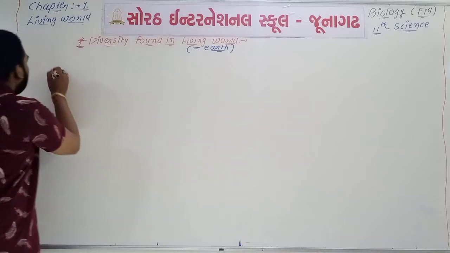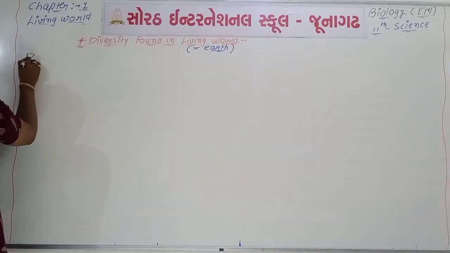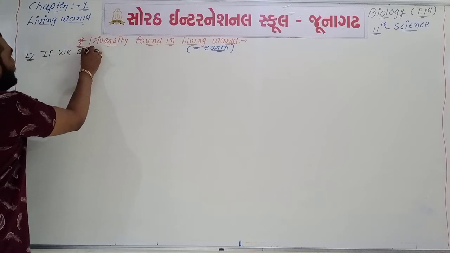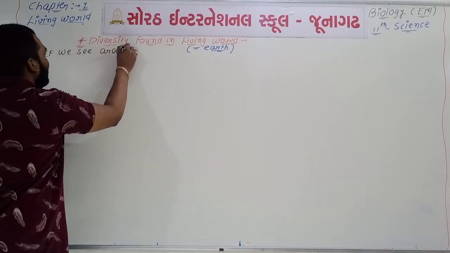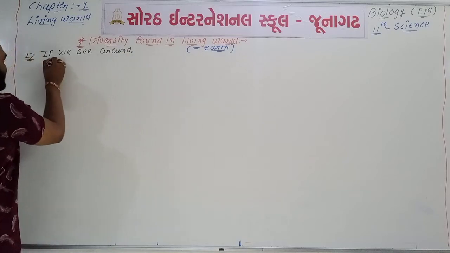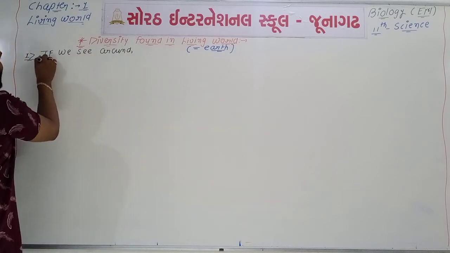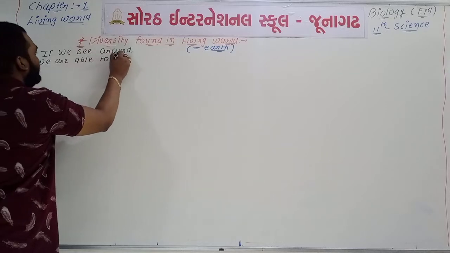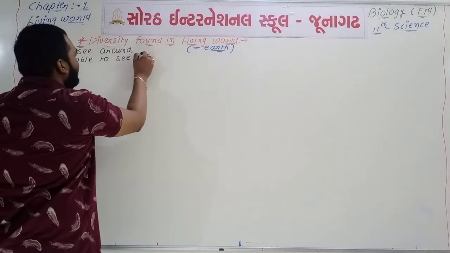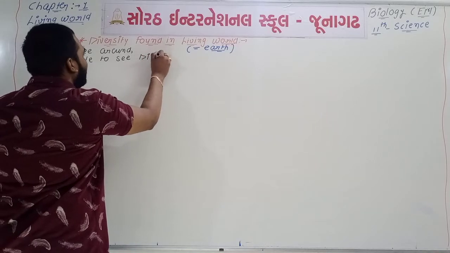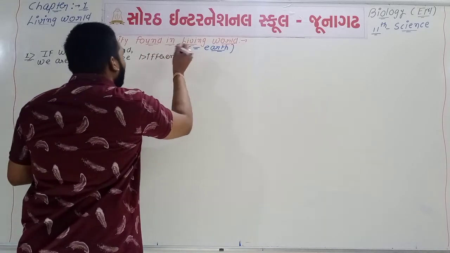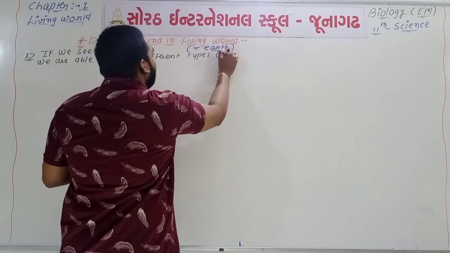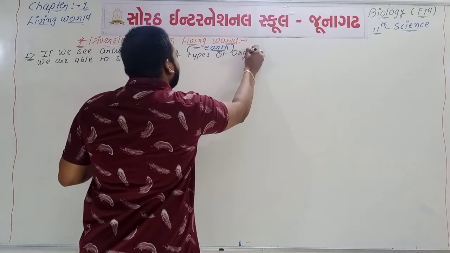If we talk about the first point, we can say that if we see around, we are able to observe different types of organisms.